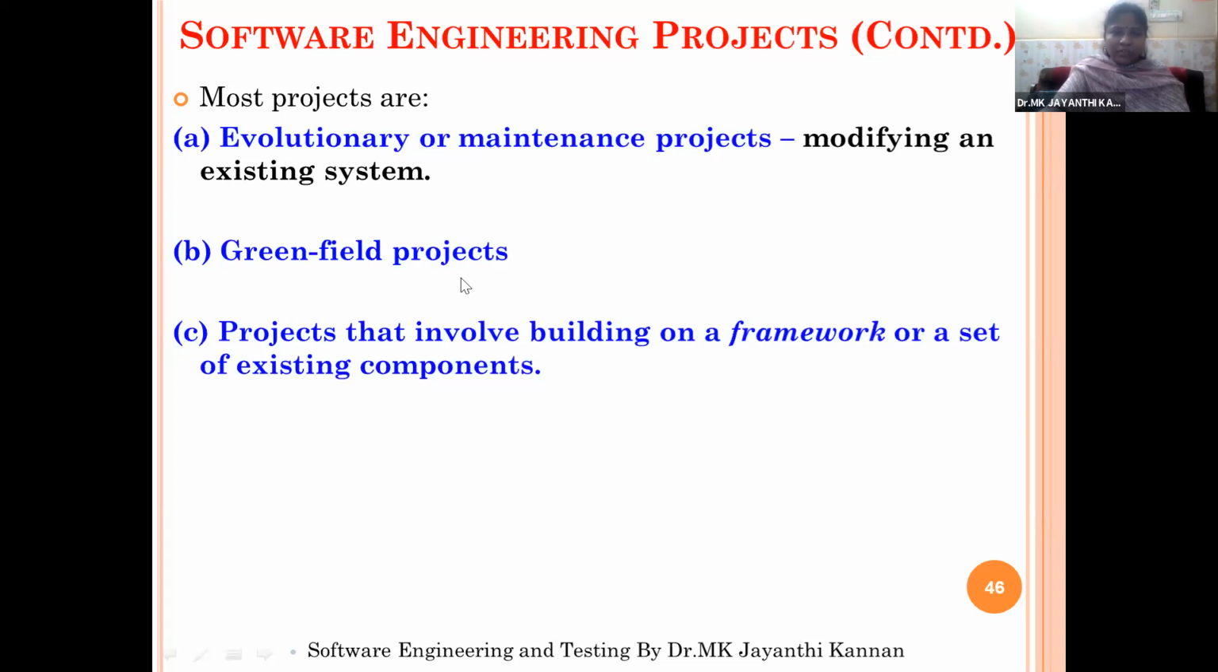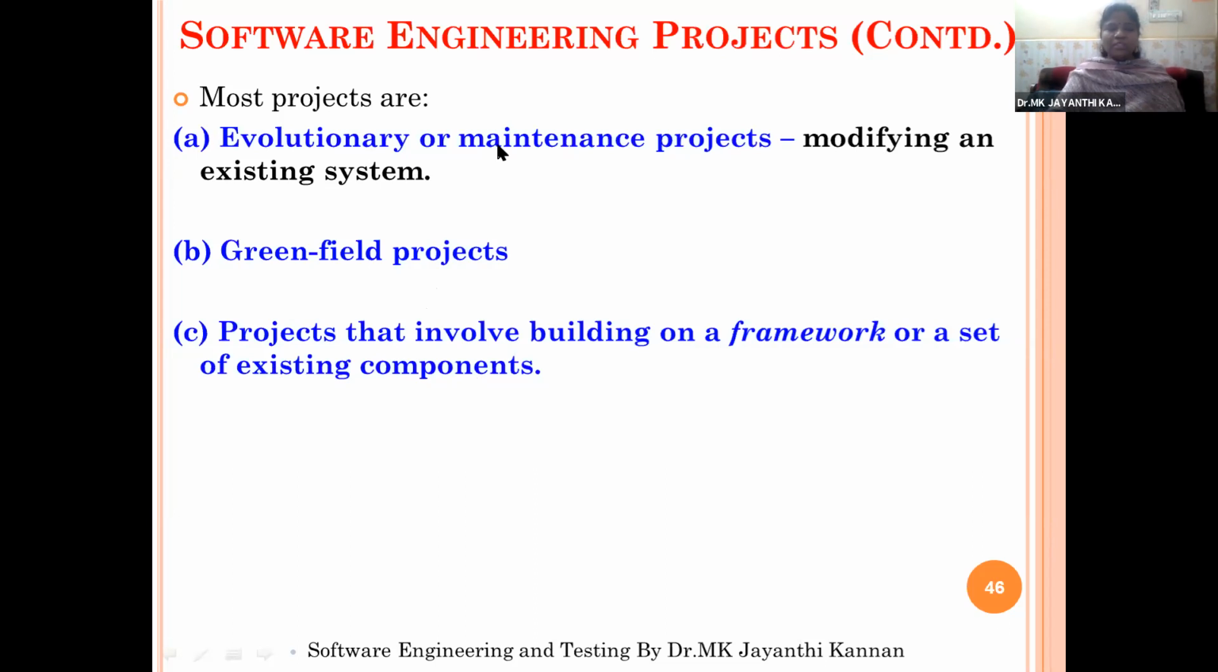So in how we are creating the software, we can create evolutionary or maintenance projects. Evolutionary or maintenance projects are created by modifying the existing projects. And the second one is called greenfield projects. The third type of projects are those that involve building on a framework or set of existing components. So evolutionary means we will take the old one, and we will update and modify the same existing old project.